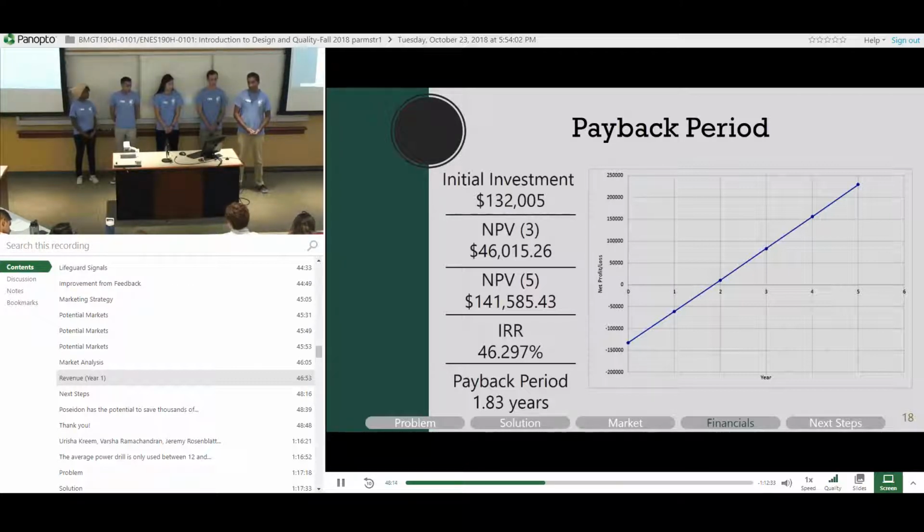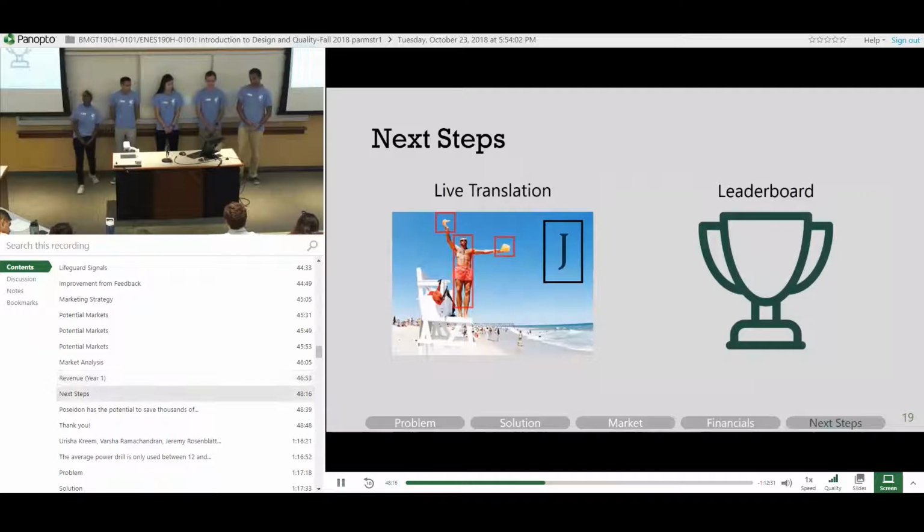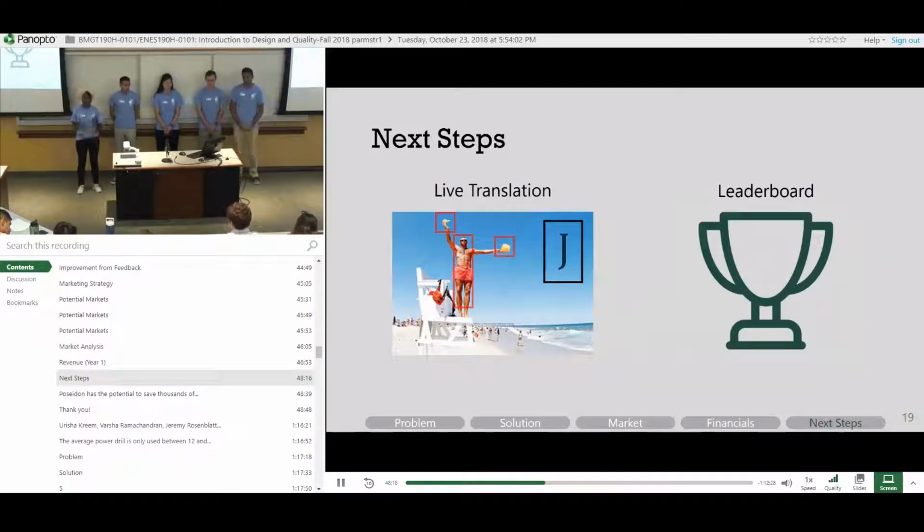Now I'm going to pass it off to Morel for next steps. Thanks, Uday. So going forward, we want to implement a live translating option on our app. So that will allow users to hold up their smartphones, scan a video of what the lifeguards are showing, and then it would show the users exactly what the lifeguards mean. We also want to incorporate a leaderboard aspect, which would work to incentivize the self-reporting aspect of the app.